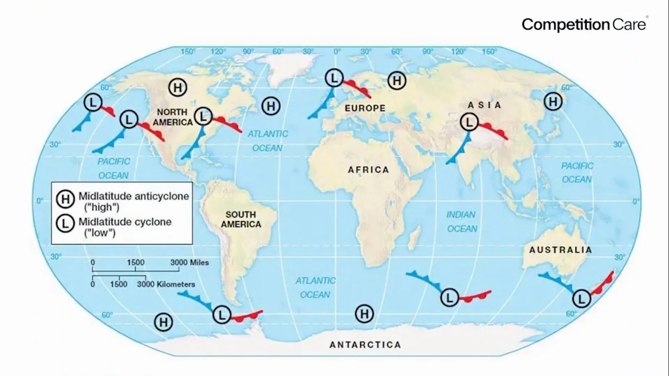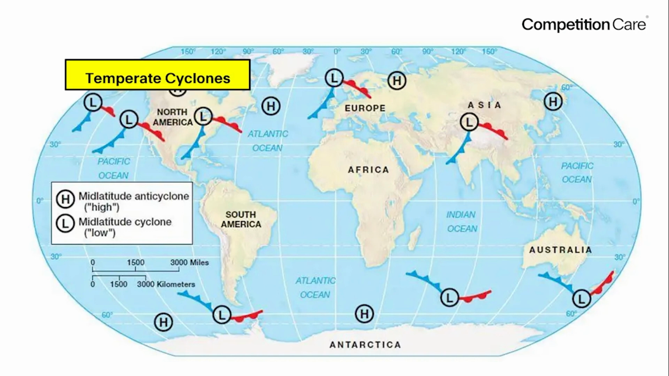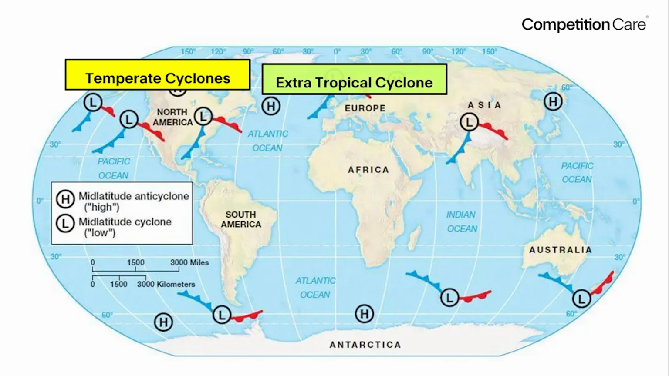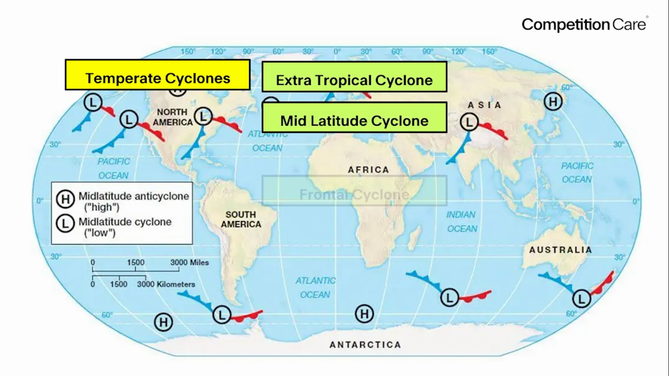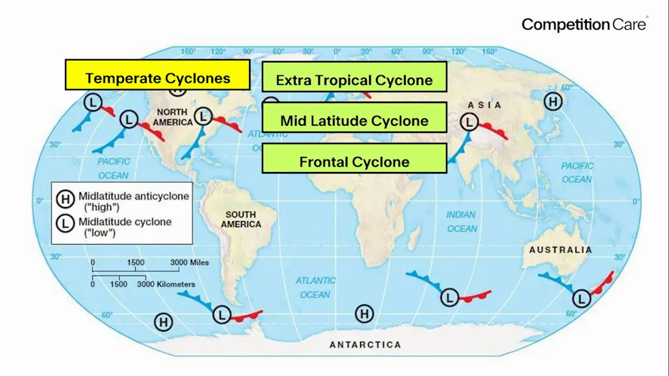The second type of cyclone is known as temperate cyclone. So the second type is temperate cyclone, and again from the name we can understand that these cyclones are formed in the temperate zones. Temperate cyclones have many different names. For example, extratropical cyclone, and then mid latitude cyclone. They are also known as frontal cyclone or wave cyclone etc. These are some of the names of temperate cyclones.